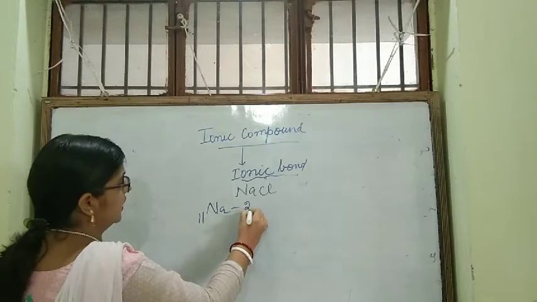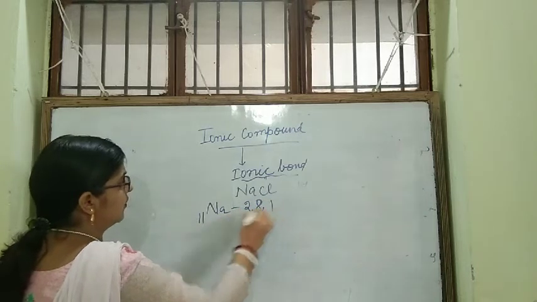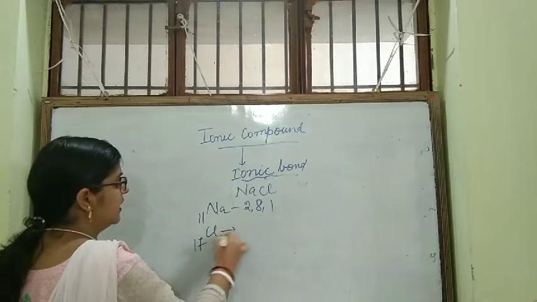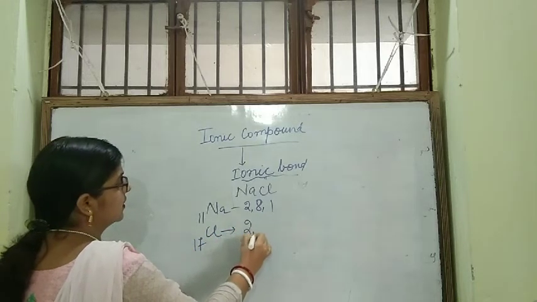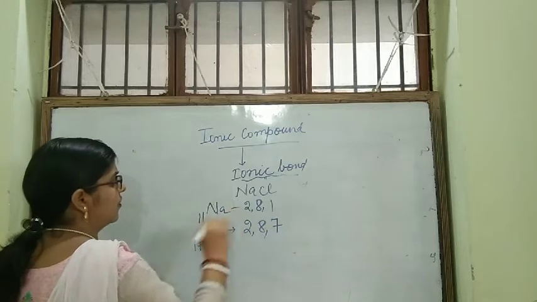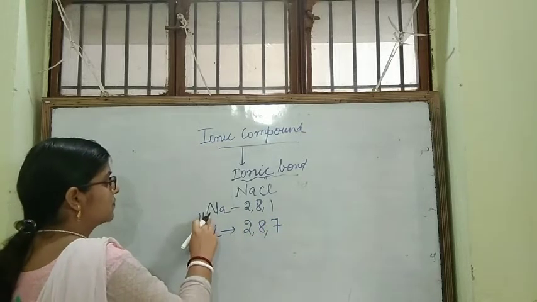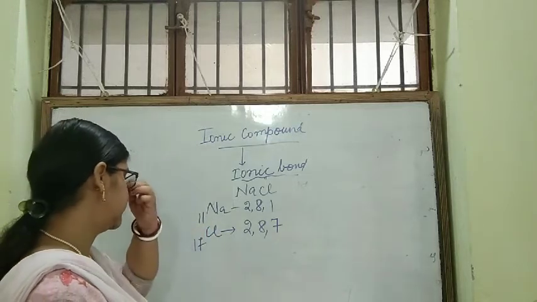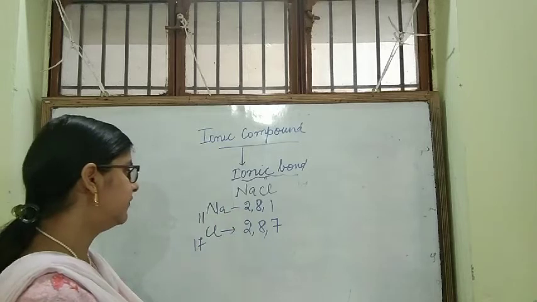So, its electronic configuration is 2, 8, 1, and chlorine is having 17 atomic number, so it is having 7 electrons in its valence shell. Atomic number of sodium is 11, atomic number of chlorine is 17. So this is the configuration.